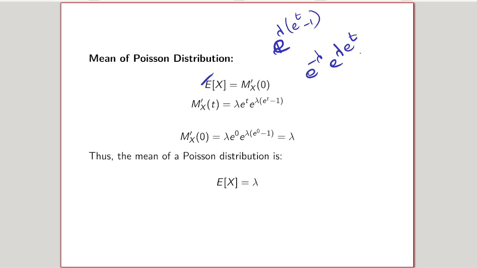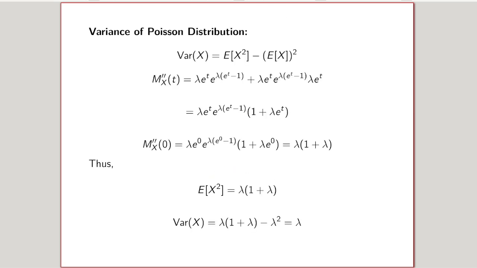If we differentiate that term, we get lambda e power t into e power lambda into e power t minus 1. Now substituting t equal to 0, we get lambda as our answer. So the mean value of the Poisson distribution is lambda, the parameter itself.